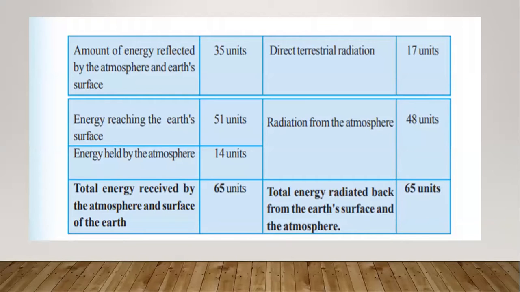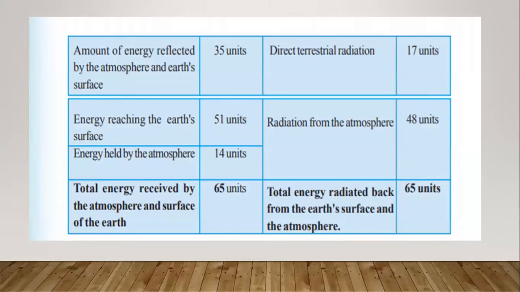Understood? So what happens if there is no heat budget? We would not be able to live on the earth. After the sunset, the 65 units that reached here, the solar energy, is re-radiated back to outer space. That is the terrestrial radiation. Because of the processes of terrestrial radiation and insolation, we are living in the atmosphere. Understand?